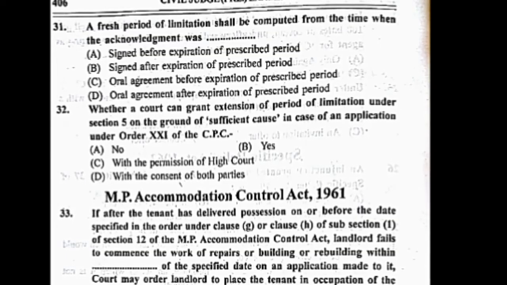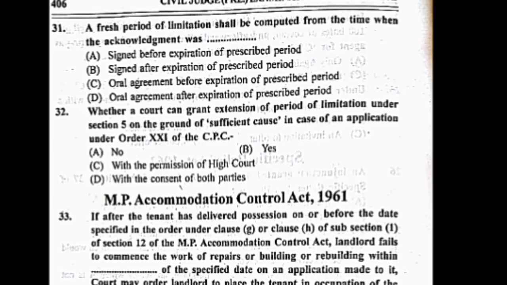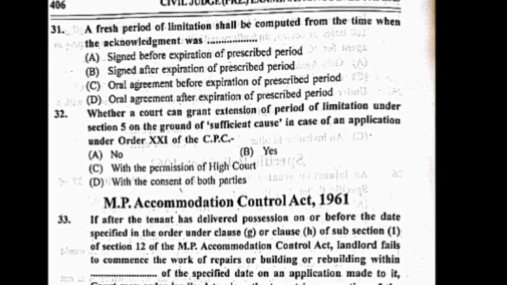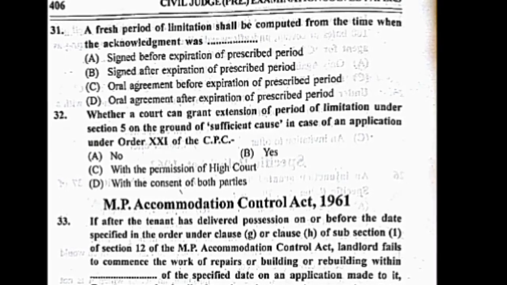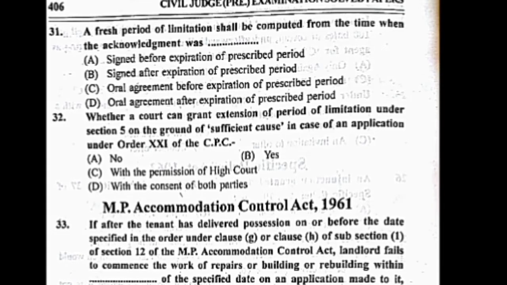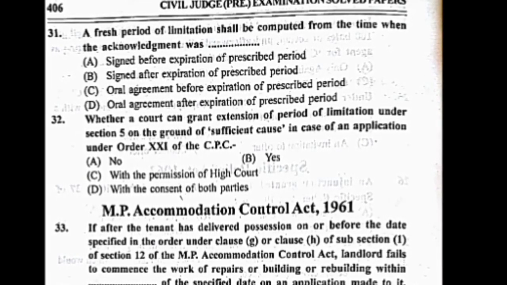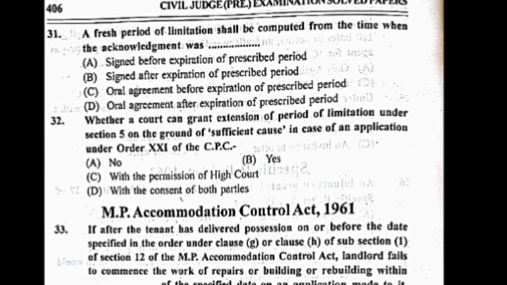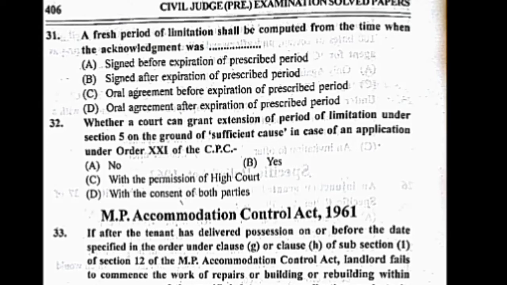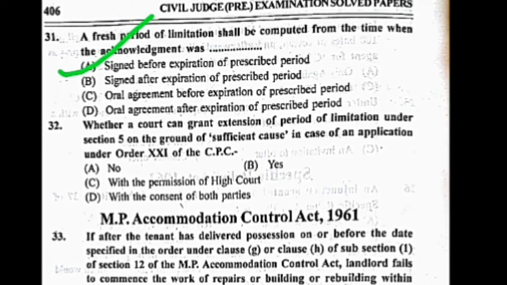Now friends, let's see question number 31. A fresh period of limitation shall be computed from the time when the acknowledgement was dash. Your options are A. Signified before expiration of the prescribed period. B. Signified after expiration of the prescribed period. C. Oral agreement before expiration of the prescribed period. And D. Oral agreement after expiration of the prescribed period. The correct answer is A. Signified before expiration of the prescribed period.